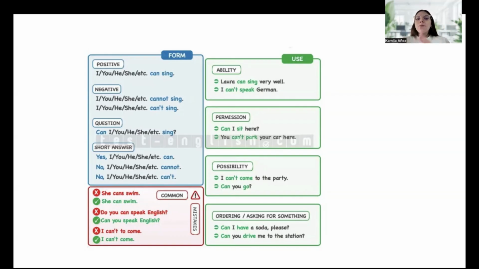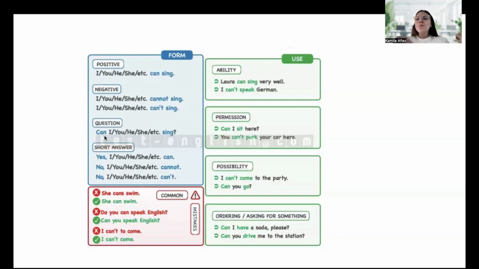Okay? And we can also use can, but we use it as a negative: cannot or can't. This is a no. So these will be I cannot sing, or I can't sing, or he can't sing. For positive, I can sing, you can sing, he can sing, or she can sing.